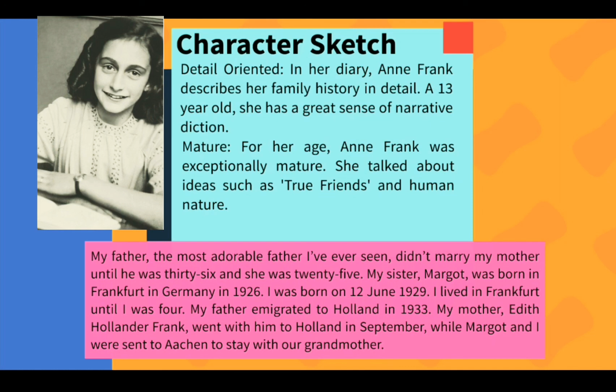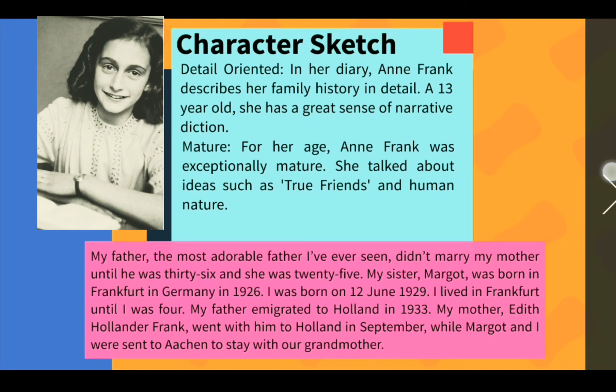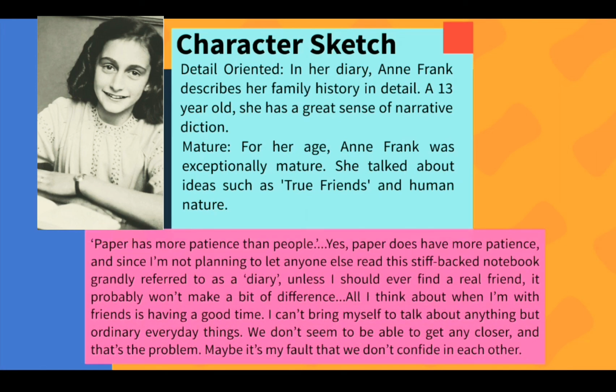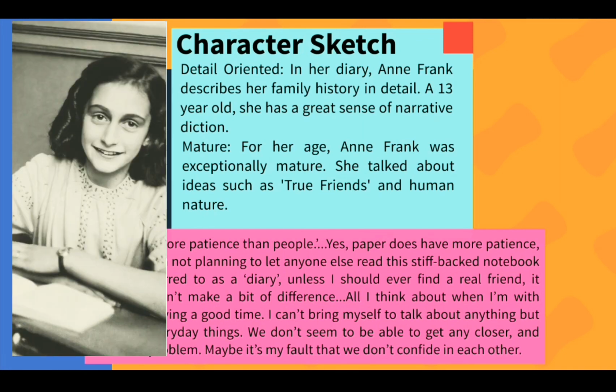She talks about deep issues such as the idea of true friends and human nature. Here is an example from the text. See how she's reflecting upon the saying that paper has more patience than people. She also talks about her friends who are very superficial or are only for namesake. They're not her true friends because she can't talk to them really.